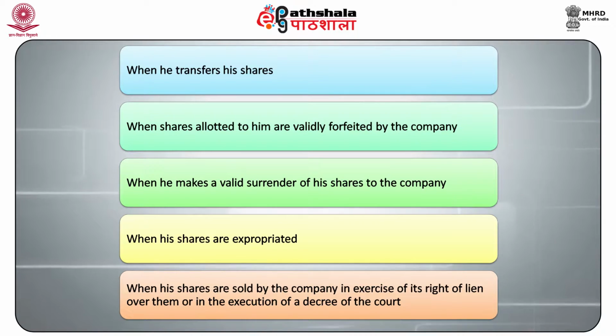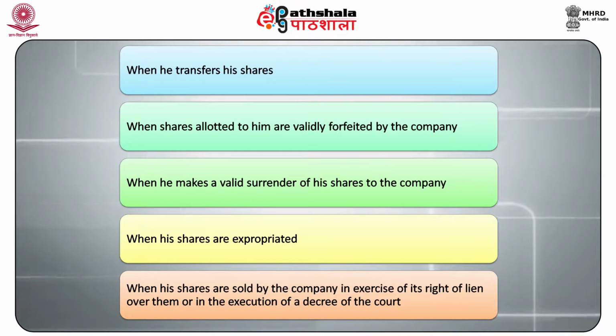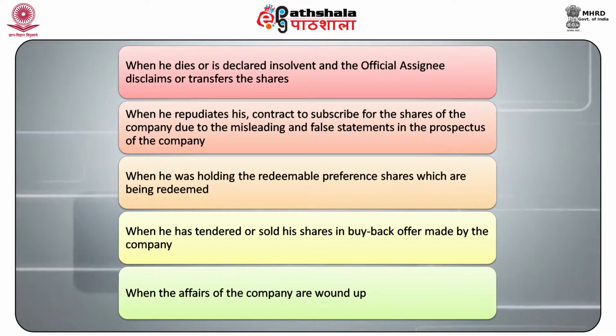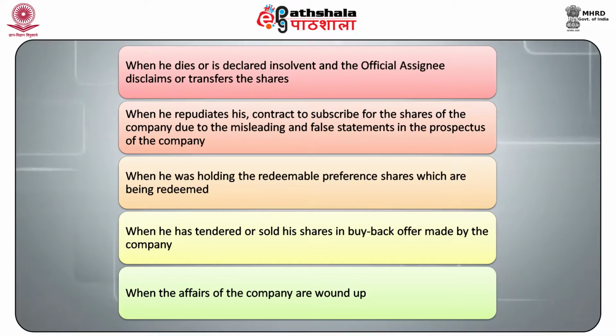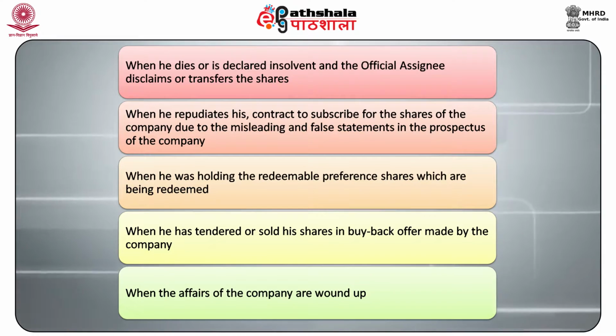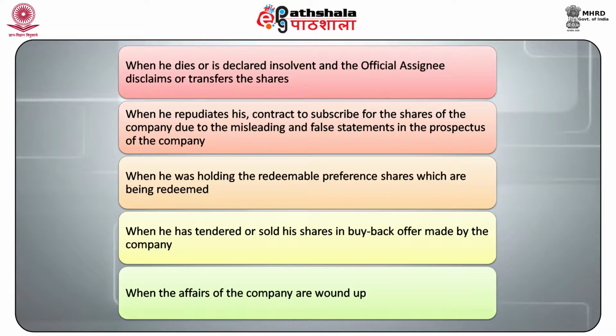Fifth, when his shares are sold by the company in exercise of its right of lien over them or in the execution of a decree of the court. Sixth, when he dies or is declared insolvent and the official assignee disclaims or transfers the shares. Seventh, when he repudiates his contract to subscribe for the shares of the company due to the misleading and false statement in the prospectus of the company.